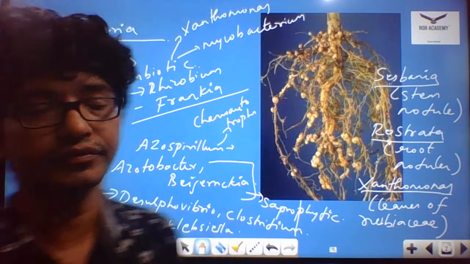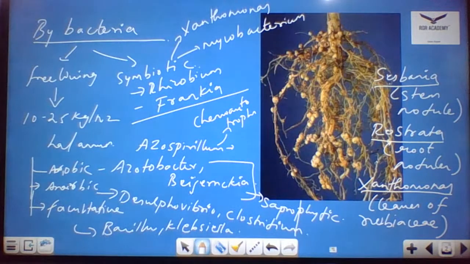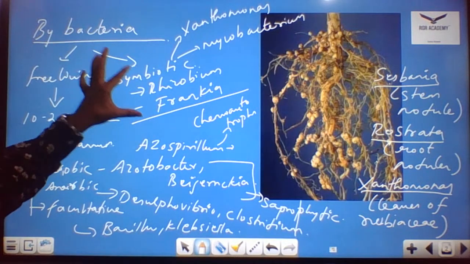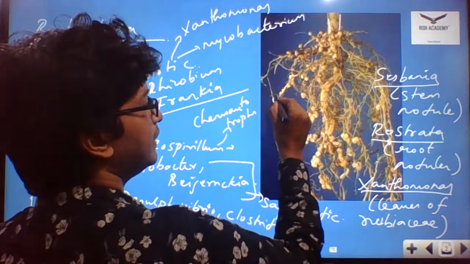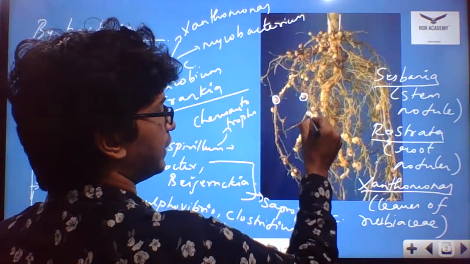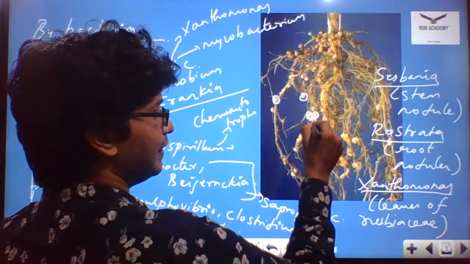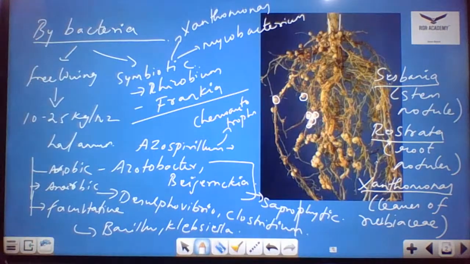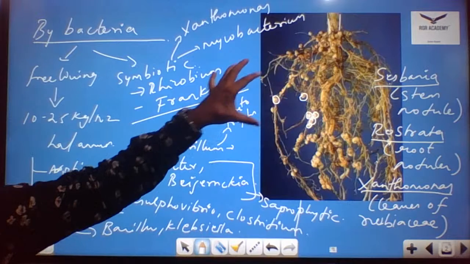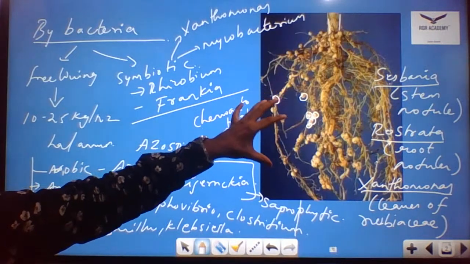Okay, fine. So we're done with the classification of the bacteria by free living as well as symbiotic. And this image denotes the leguminous plants, and this is how the root nodules look. In these root nodules, you could see in the leguminous plants the Rhizobium bacteria with the help of the nitrogenase enzyme proliferate, and it can fix the nitrogen.